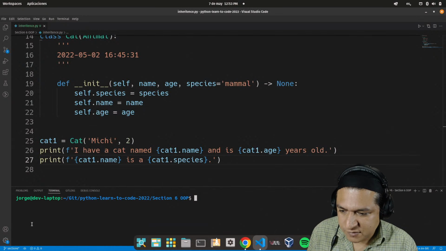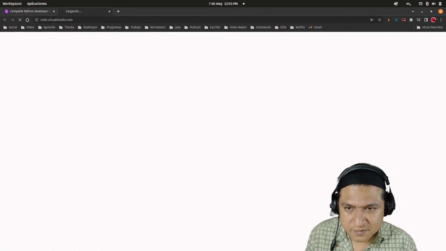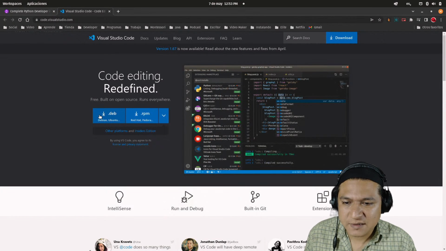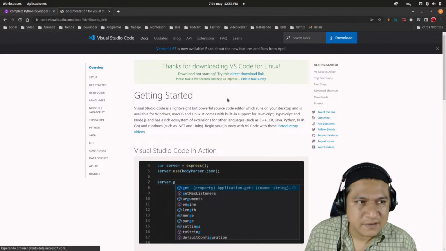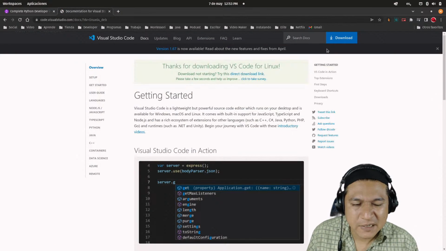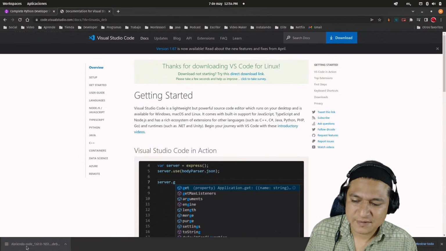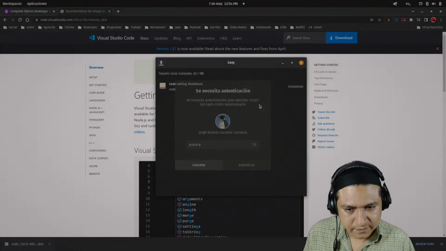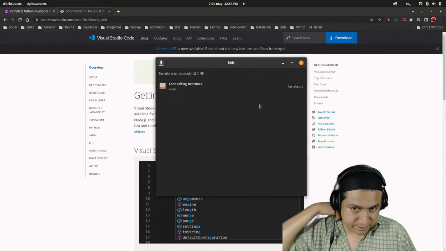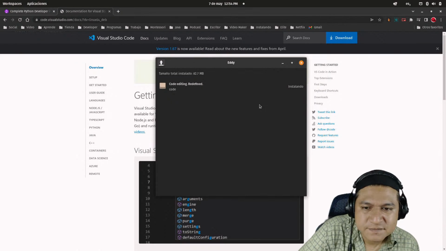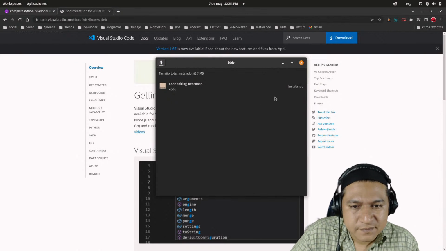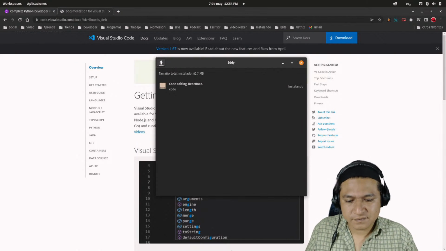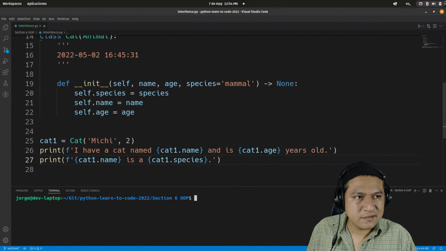Let's see. I have some updates for Visual Studio Code. Oh yeah, I forgot. I need to actually download and install manually. Let's install that one. 82 megabytes, that's quite something. I wonder if I need to close this.